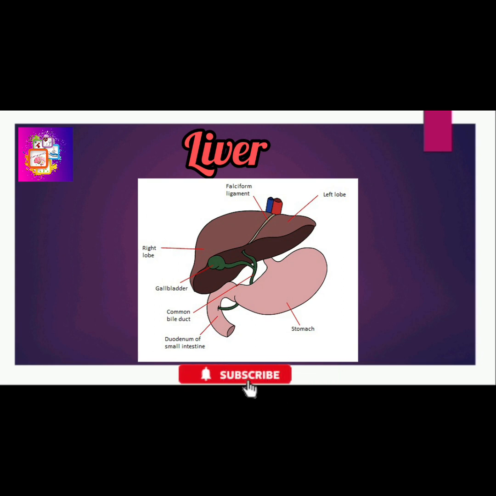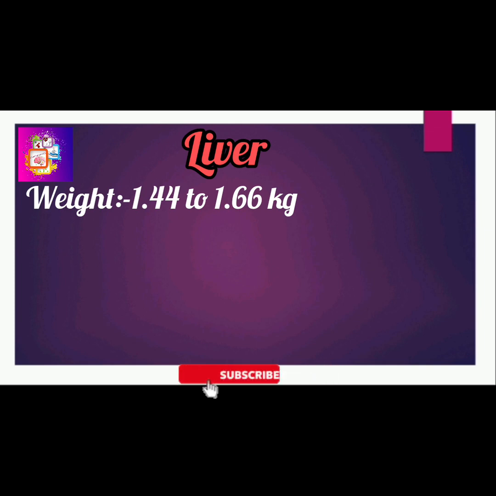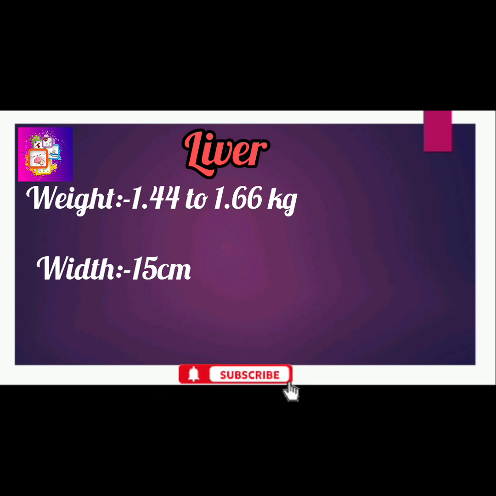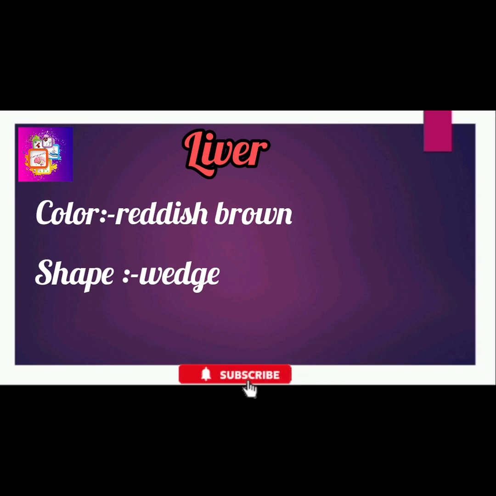Next, liver. The liver is an organ found only in vertebrates, which helps to detoxify various metabolites, synthesize proteins and produce various biochemicals necessary for digestion. The weight of the liver is 1.44 to 1.66 kg and the width is 15 cm. It is both the heaviest internal organ and the largest gland in the human body, and it is reddish brown in color and wedge shaped. The organ has four lobes of unequal sizes and shapes.